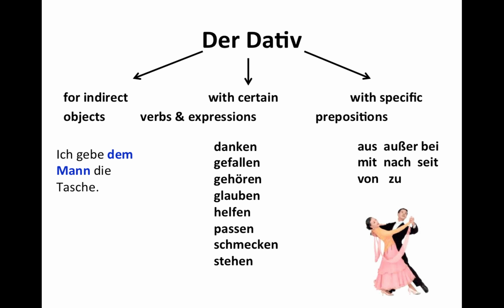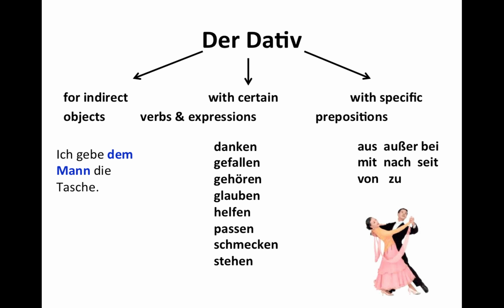Schmecken, to taste. Das schmeckt mir. I like that. It tastes good. And in German, it's just a little different than in English. So you may want to just memorize that phrase. Oh, das schmeckt mir gut. That tastes good to me. Stehen. And in this case, we're not meaning to stand. We mean actually to suit. This suits you well. Das steht dir gut.